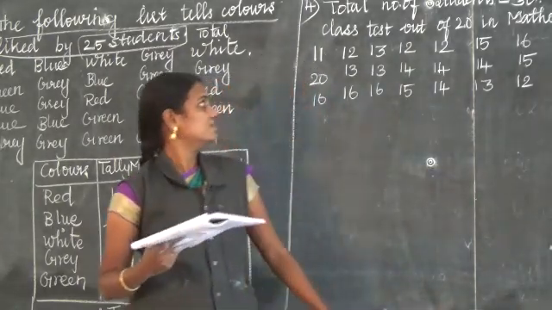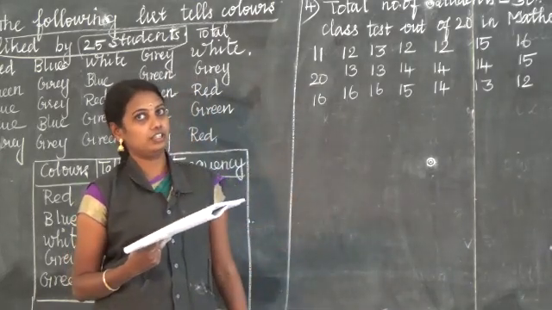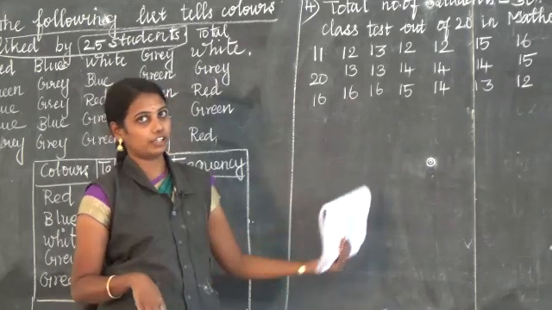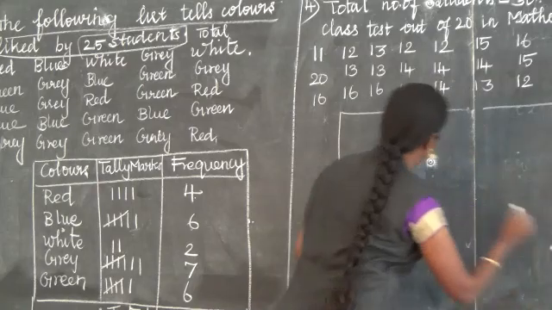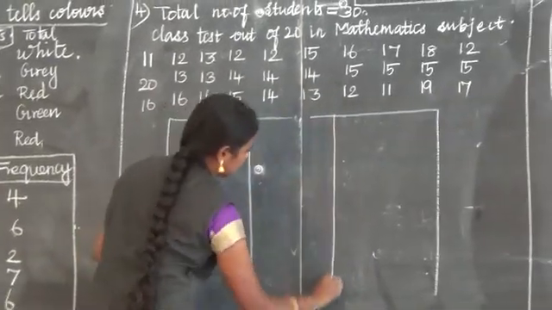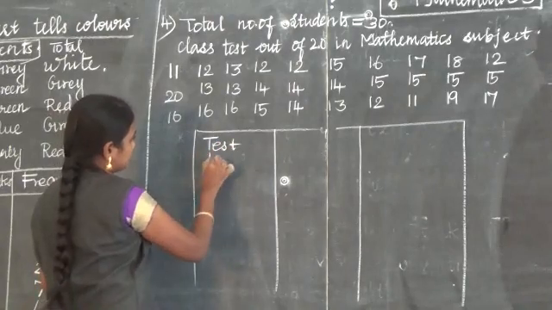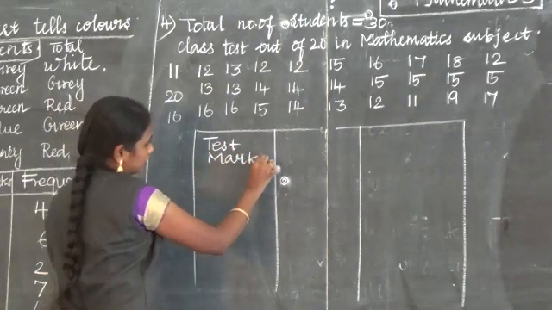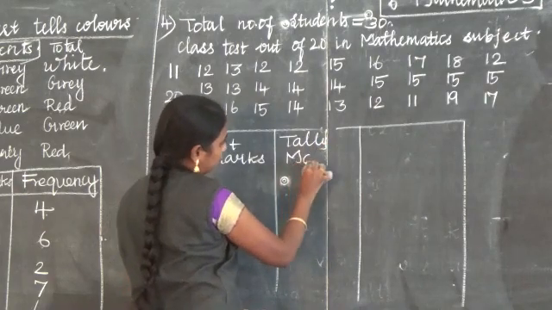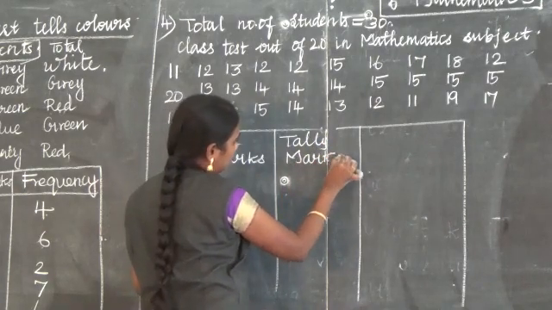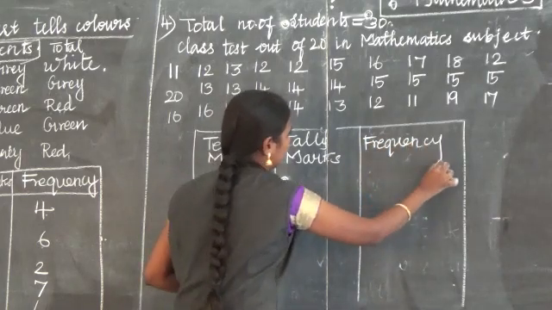First, find out which is the least one, which is the highest one, and which numbers are repeated. We have to find that out, then only we can go for the table. So now just draw the table. We have how many columns? 3 columns. Okay, since it's marks, write as test marks. Next column, tally marks. Next column, frequency. This you should not forget, only 3 columns.